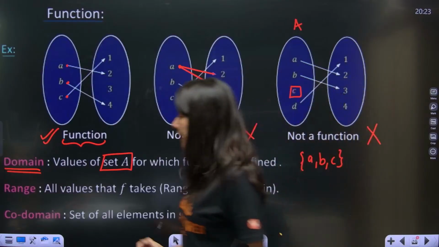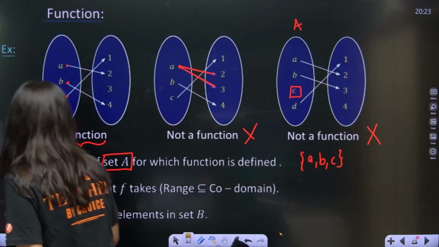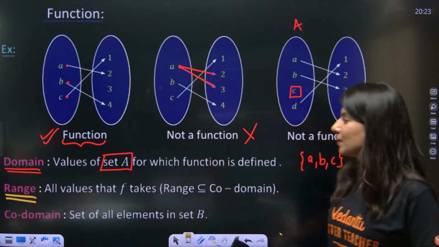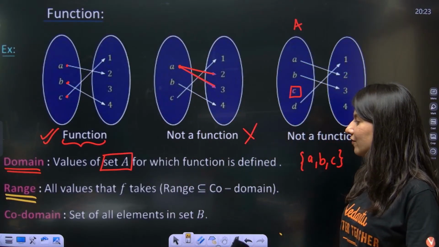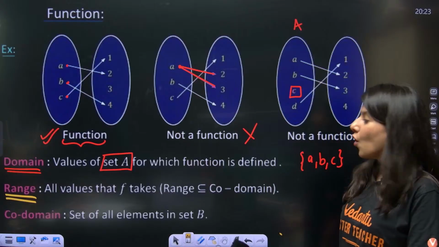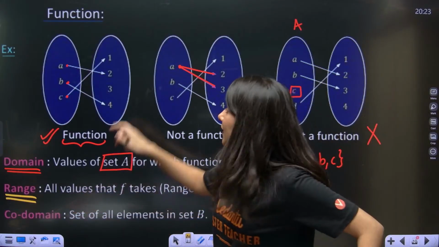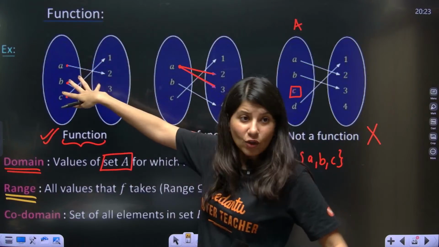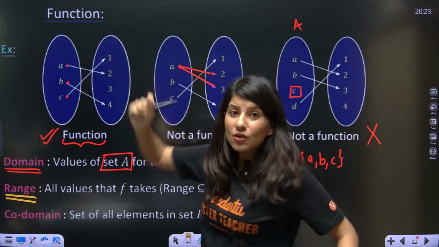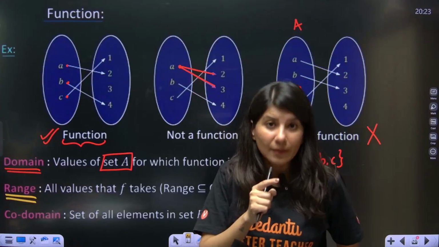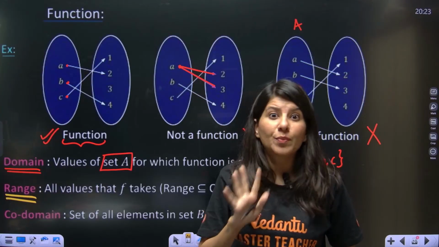Let's talk about range. Range means all the values that f takes. Range means all the values of set B which are occupied.